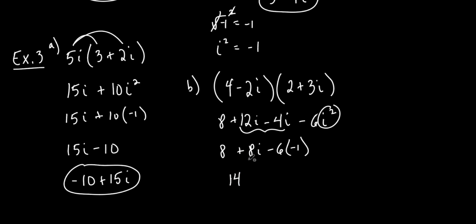14. You see that? I didn't really show this step. Hopefully you see it, right? Because negative times negative is positive. 8 plus 6 is 14. Plus 8i, and that's how you do it. Can you add the 14 and 8 together? No, because one's an imaginary number. That's a real number. They don't go together, okay? It's all you can do. We good? Okay.